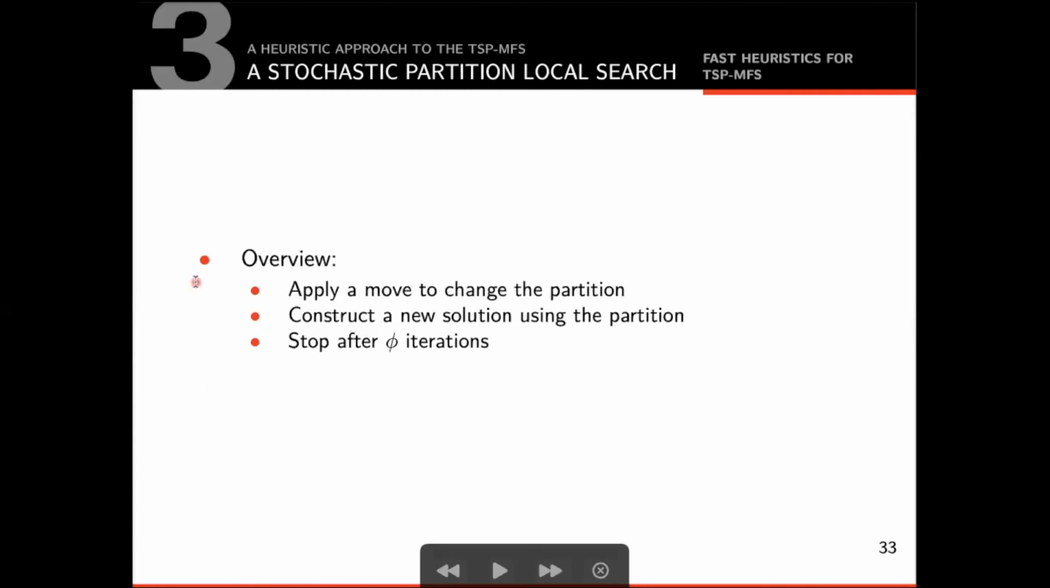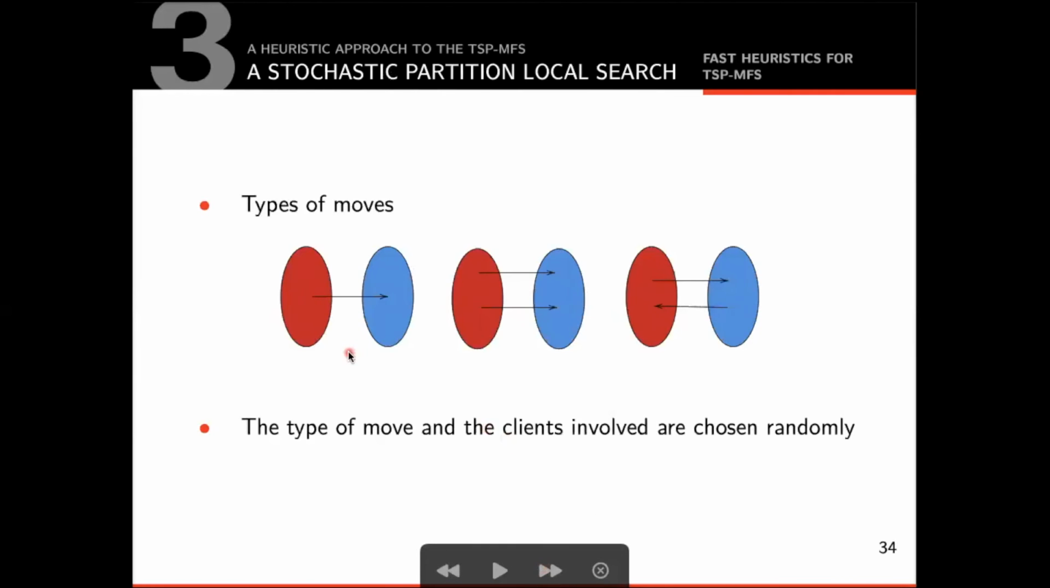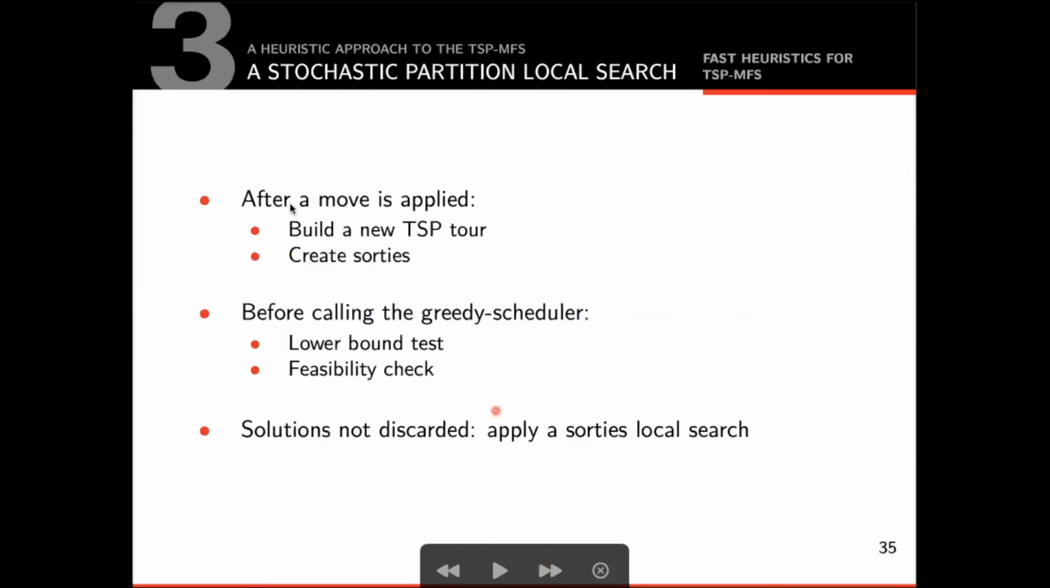It still needs to be explained, however, the local search. The local search tries to improve a solution by moving clients from the truck set to the drone set, and vice versa. The number of moves tried during a call to the local search is fixed and is determined by a parameter phi. There are 5 types of moves made by the local search. It's possible to turn one truck client into one drone client and vice versa, turn 2 truck clients into 2 drone clients and vice versa, swap a drone client and a truck client. The type of move and the clients involved are chosen randomly at each iteration.